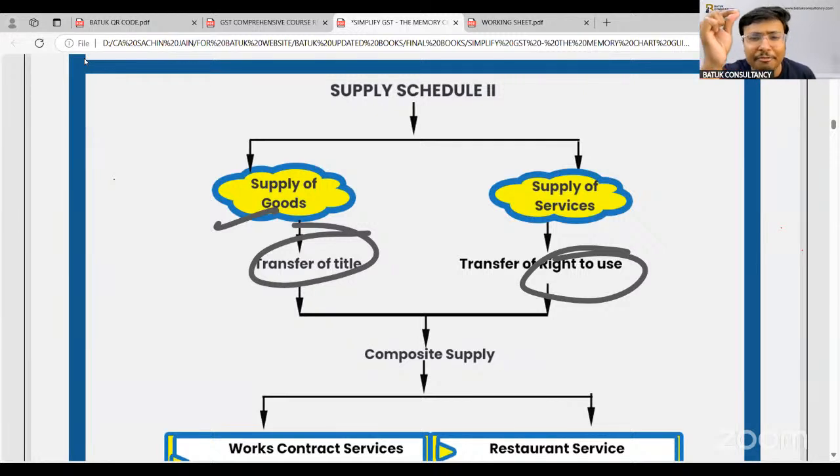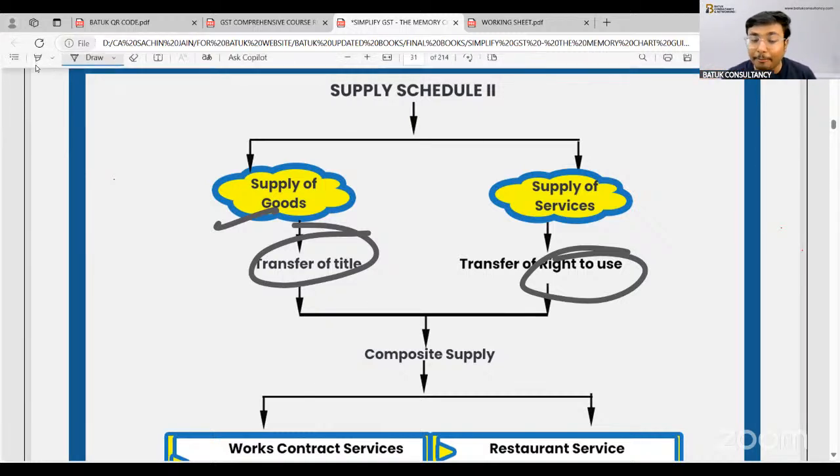And this is the most important fact we need to know. Because if we determine a particular thing as a supply of goods or supply of services, then only we can decide the HSN and SAC code, then only we can decide the value of supply, then only we can decide the type of supply, then only we can decide the rate which is applicable in that particular case. Then only we can decide the composite supply and mixed supply. So this bifurcation is very, very important. I hope that you all are getting the points and the purpose, the crux of these sections.